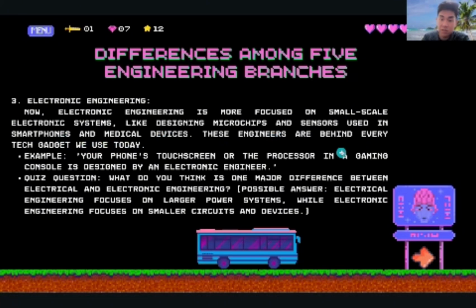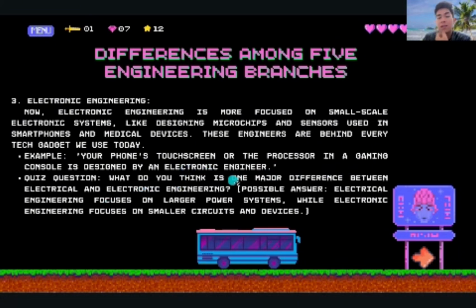These engineers are behind every tech gadget we use today. For example, earphones, touchscreens, or the processor in a gaming console are designed by an electronic engineer.